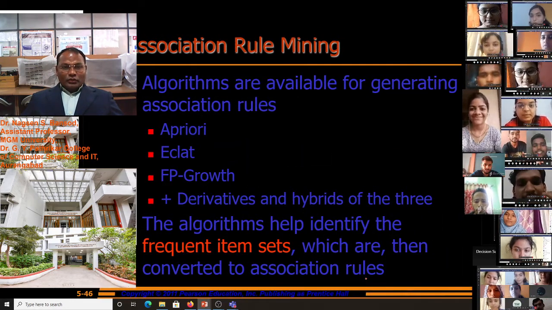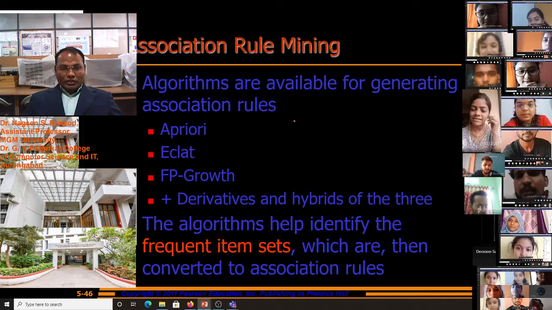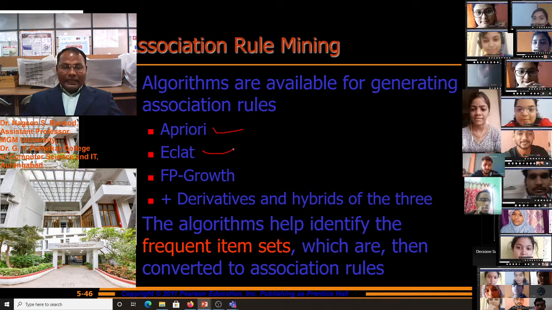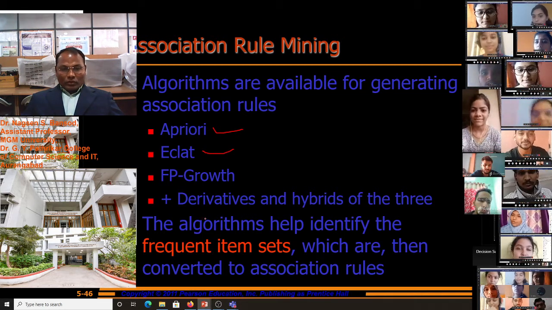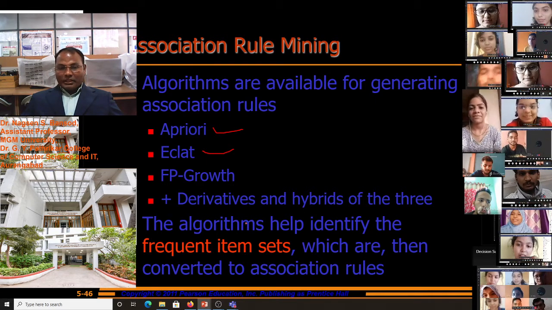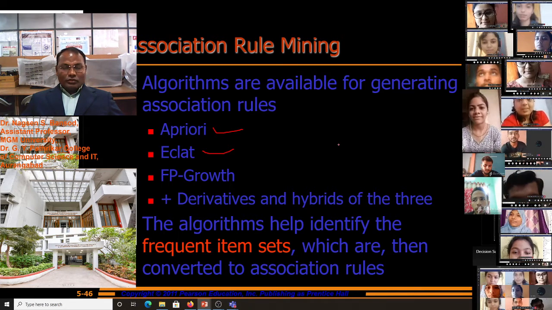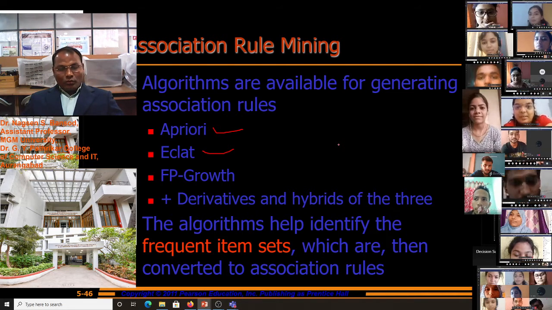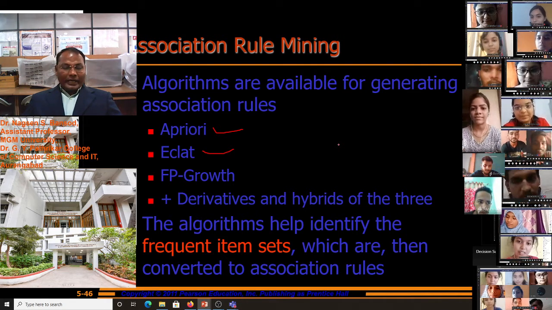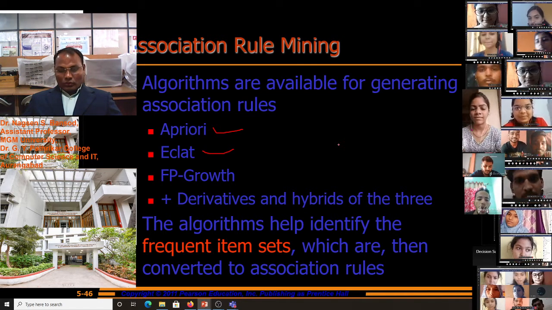For this, association rule mining algorithms are available for generating association rules. There are Apriori, Eclat, FP-growth, plus derivatives and hybrids of the three. These algorithms are used for association rule mining. The algorithms help identify the frequent item sets, which are then converted to association rules.